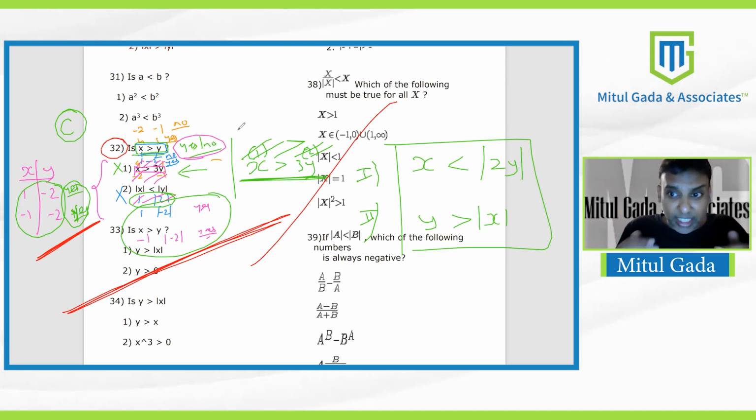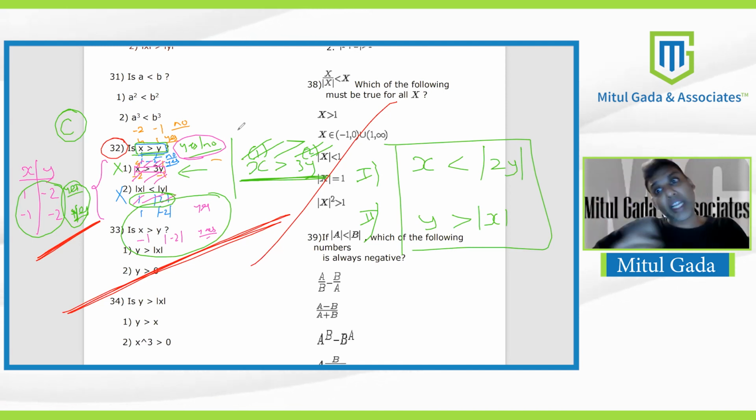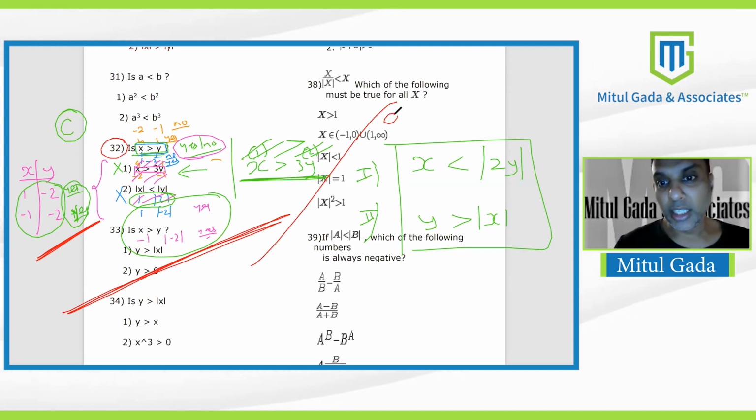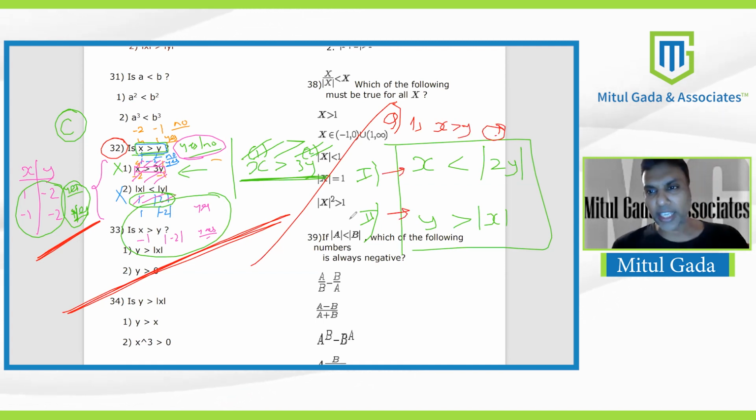But this approach which I just said in the last 2 minutes is the uniform approach you are going to use in all the questions in this sheet and outside this sheet. That is the best part about inequalities DS. You don't have to think. Let's say the question is x, whatever, greater than y, and these are two statements. Do you have to think?